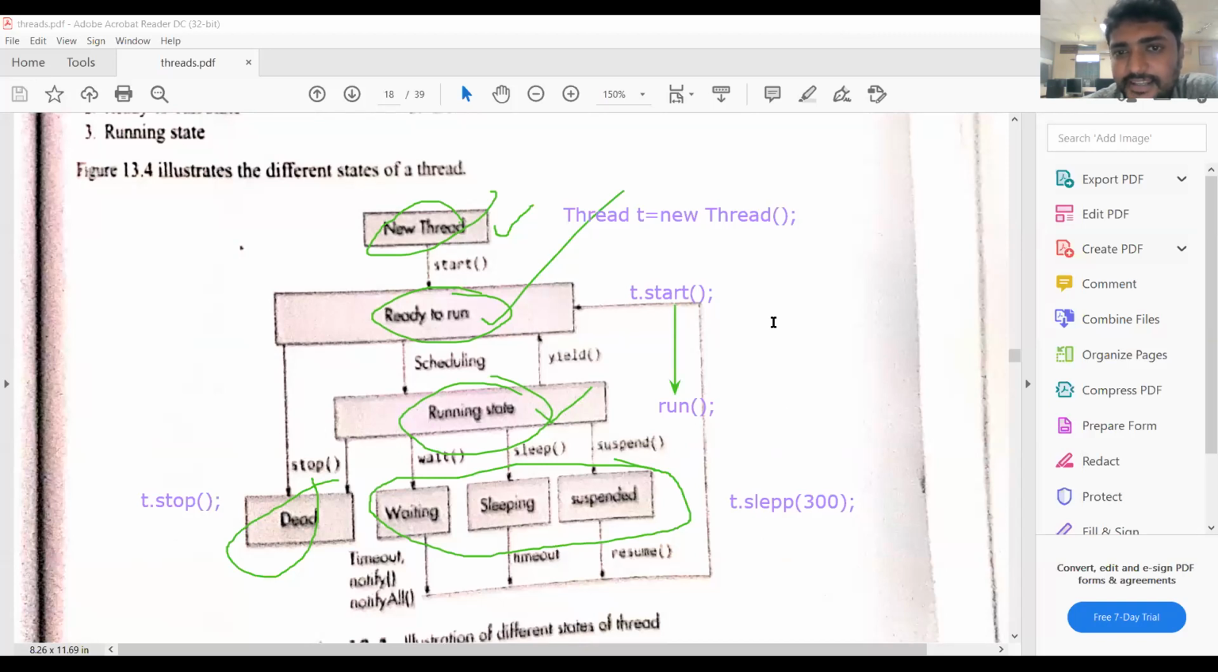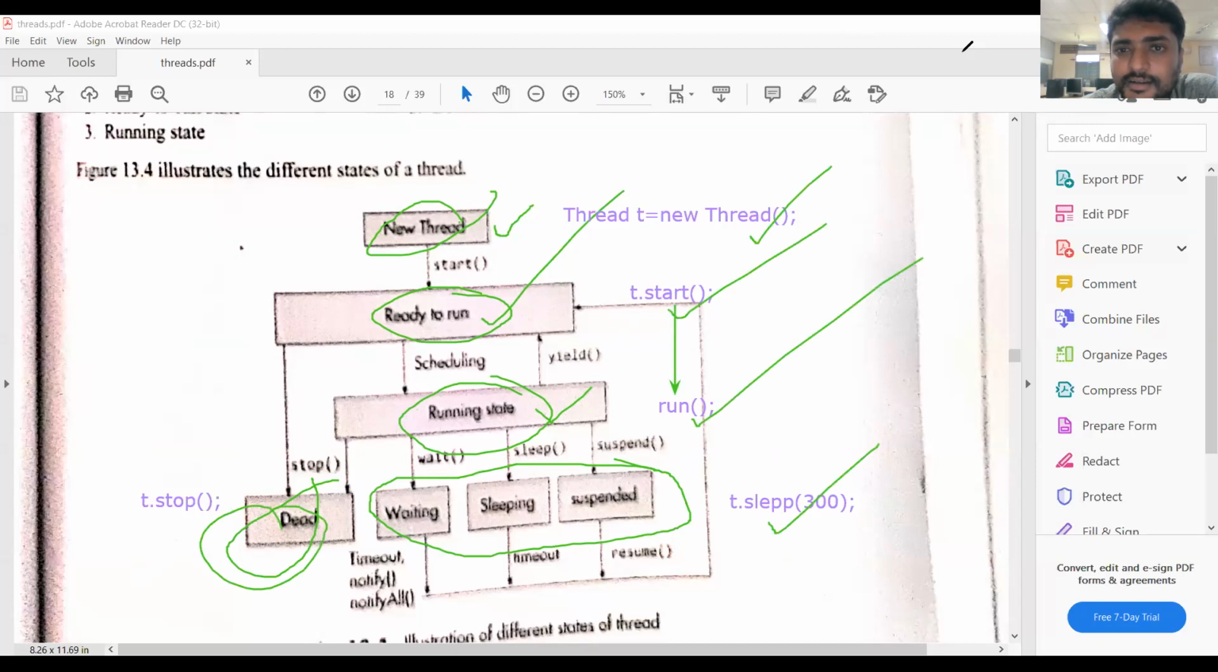New state means we are creating the thread. Runnable means we can start the thread. Running means the thread execution. t.sleep means the thread is in the waiting state. Dead state means the thread stops execution.